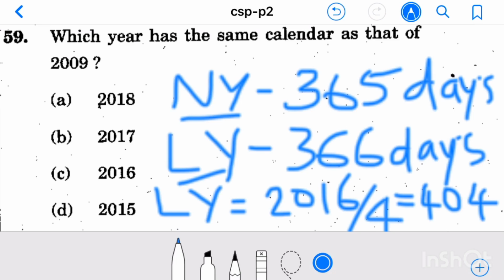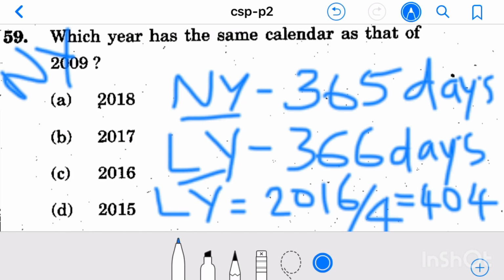Here I took one example, 2016. 2016 divided by 4, we get 504, that means 2016 is exactly divisible by 4. So 2016 is a leap year. Whereas 2009, while dividing by 4, we get remainder 1. So it is a normal year. So 2016 is a leap year, 2009 is a normal year.